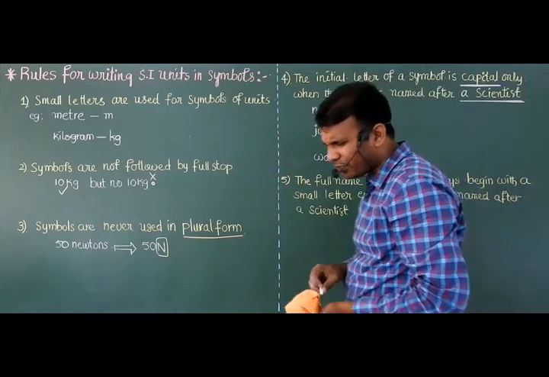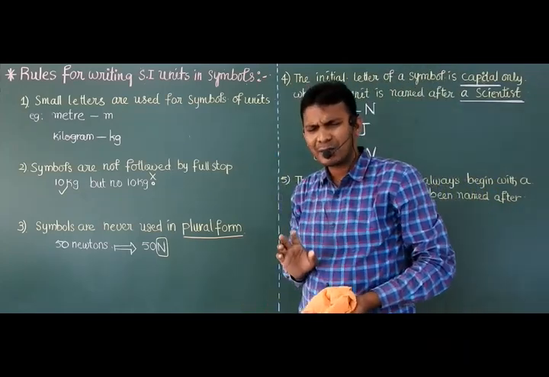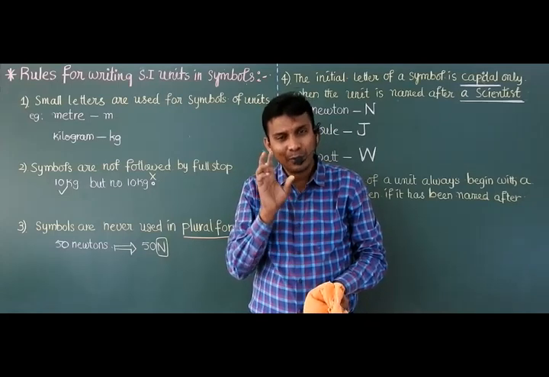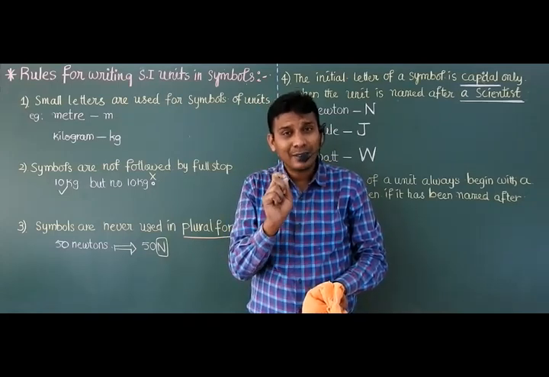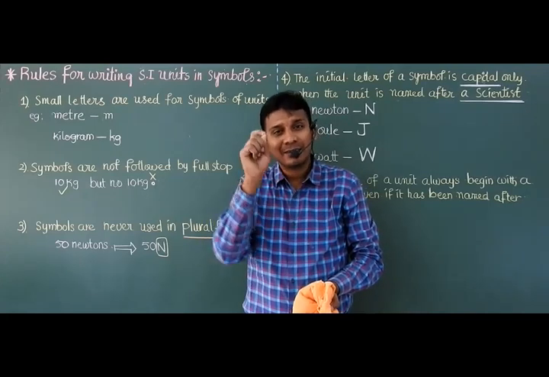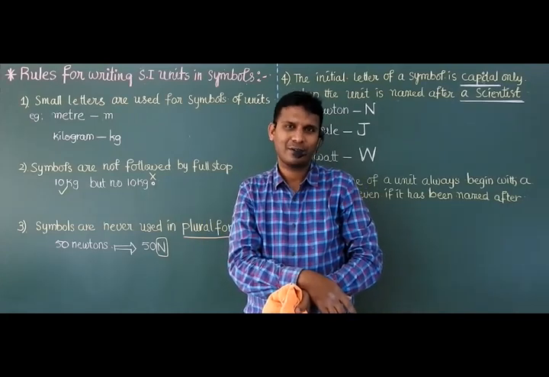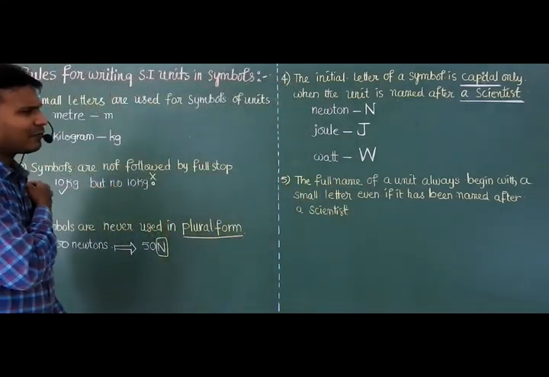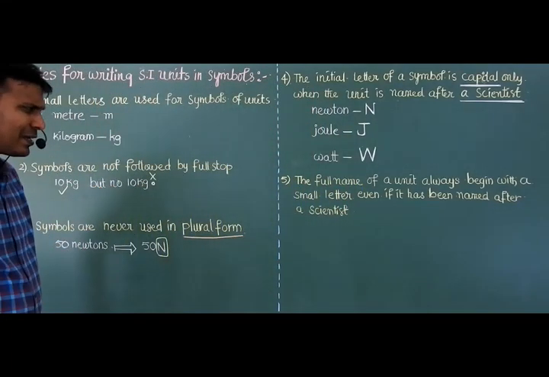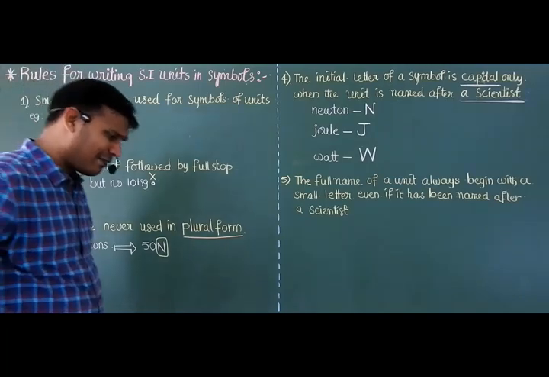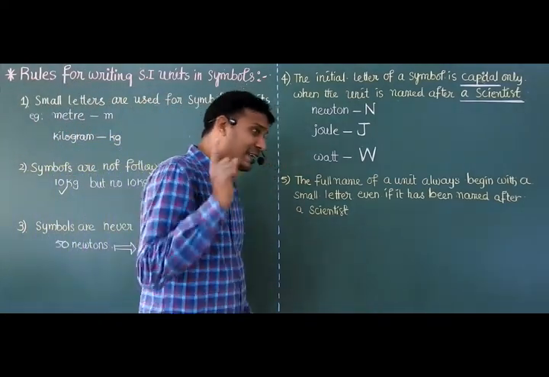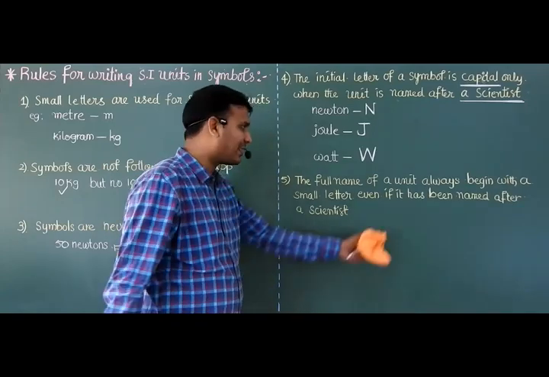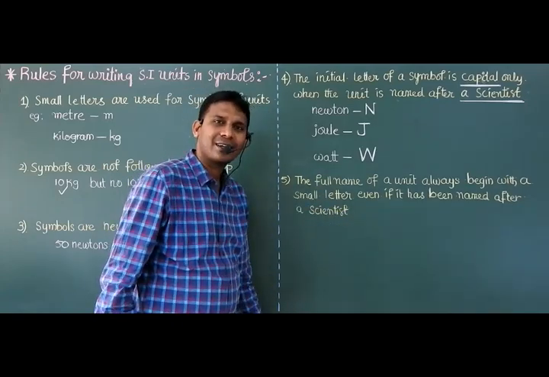But from an examination point of view, they don't ask these rules. But as a physics student, you must know the rules for writing the symbols of SI units. The next, last rule: the full name of a unit always begins with a small letter, even if it has been named after a scientist.